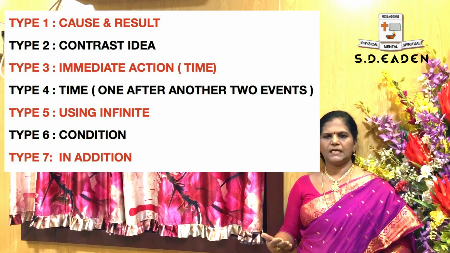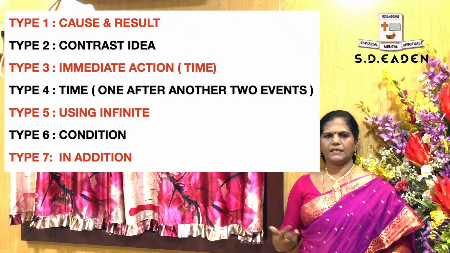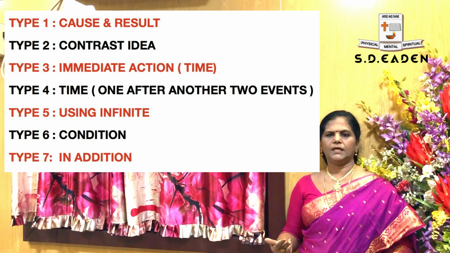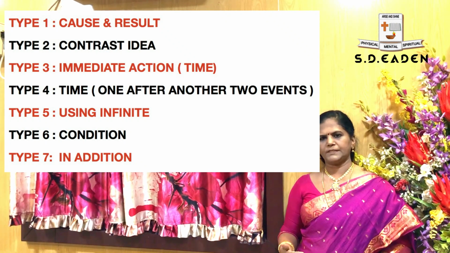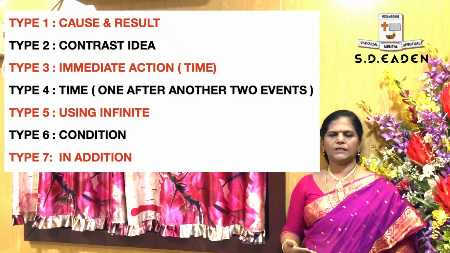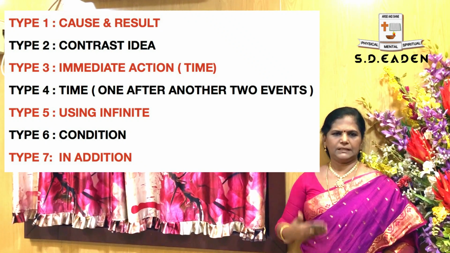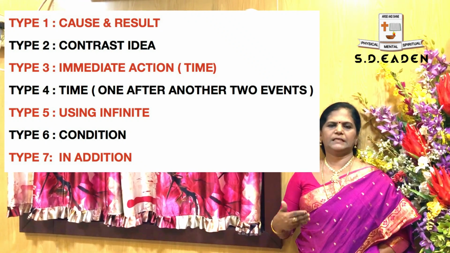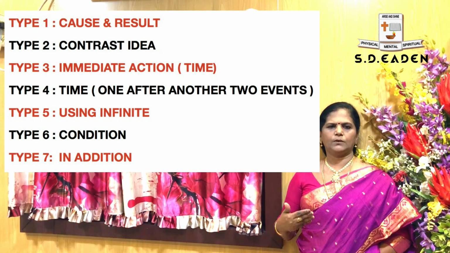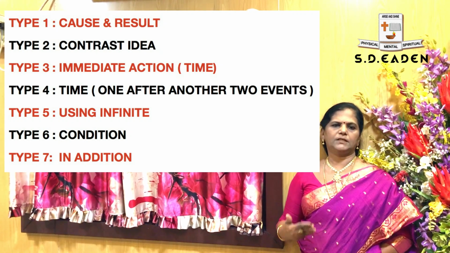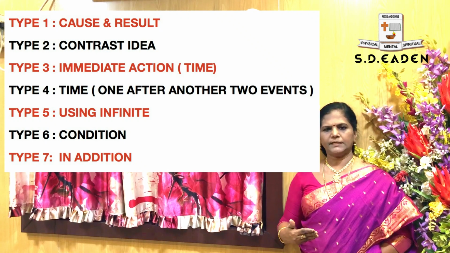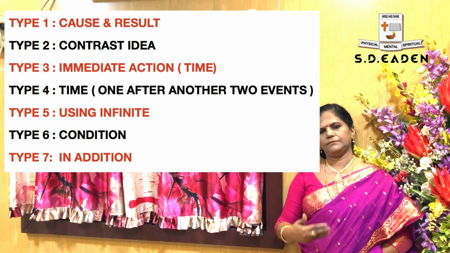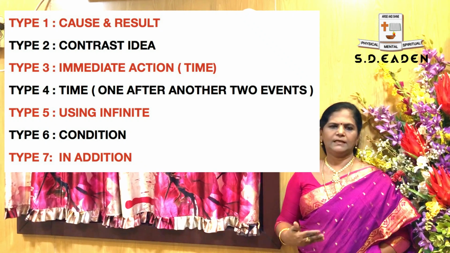In addition to means if you have any good qualities or two talents, what keyword you have to use for this type. So these are the very important types in this question, and you have to be thorough with all the keywords. Practice very well with the keywords, and definitely you are going to score very good marks in your English grammar. Okay children, in the next class we will discuss some questions related to all these types. Okay, thank you, bye.